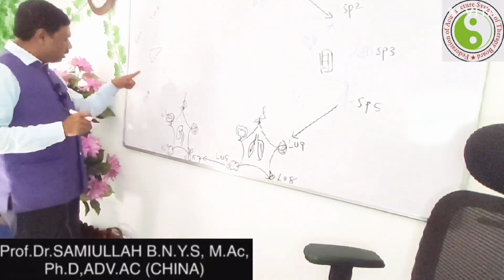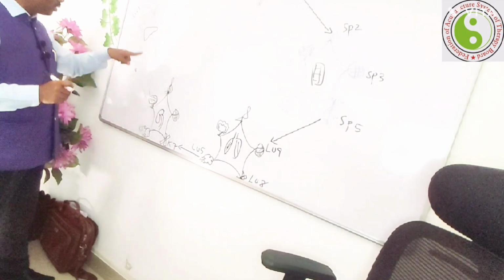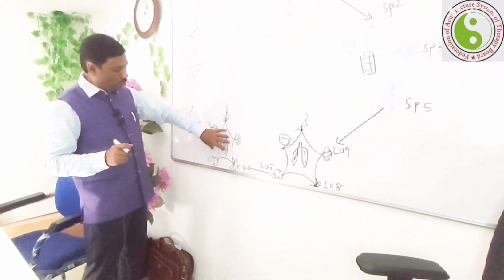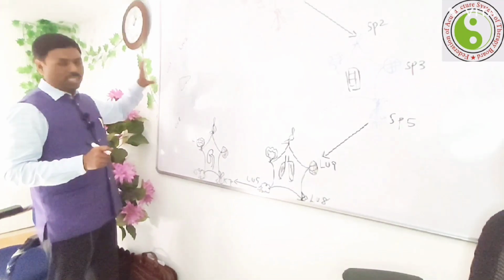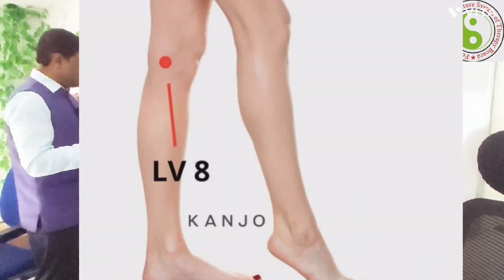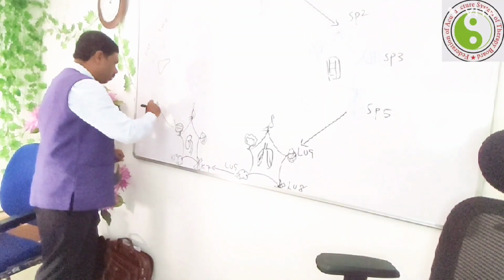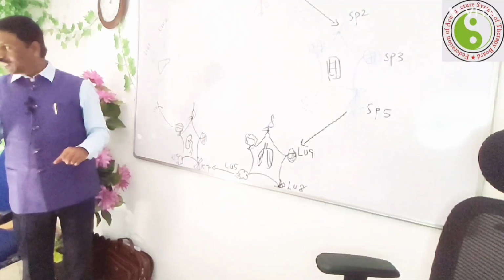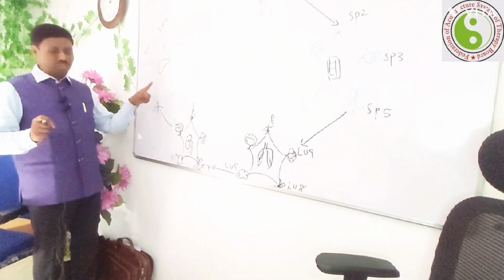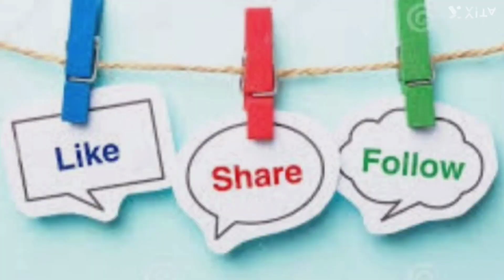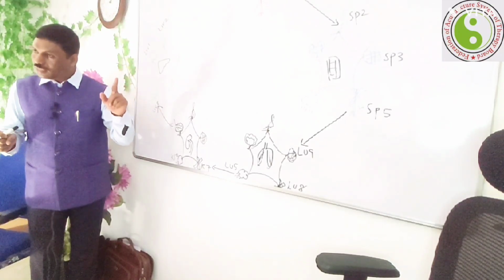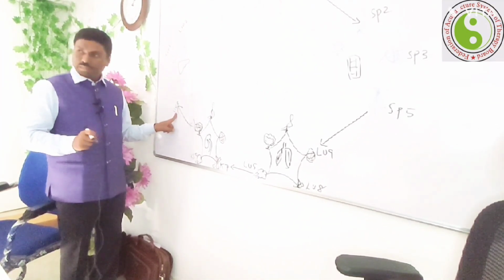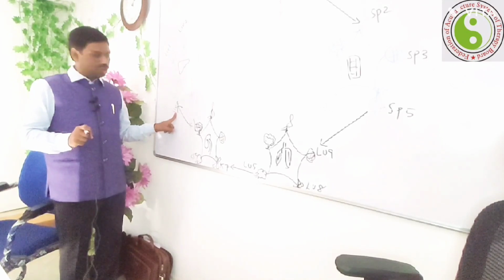Then further, this energy, that means water produces wood. In that condition, which is the water point and which is the wood point? So liver 8 is equivalent to K1. If you apply K1, that depletes the energy of the kidney, and that energy passes to the liver. Liver 8 is the mother point, K1 is the sun point. This is the sun point, this is the mother point.